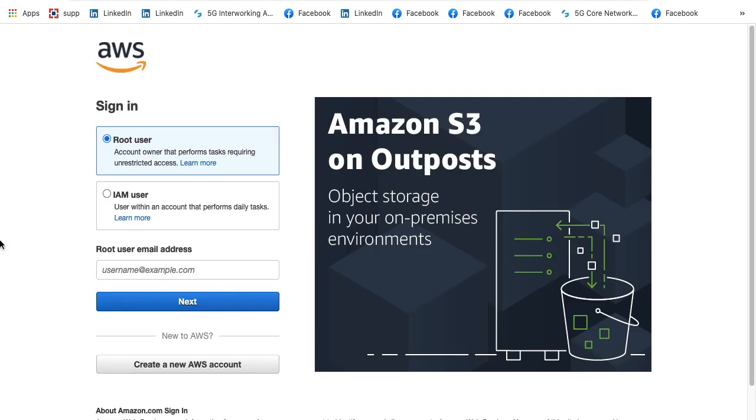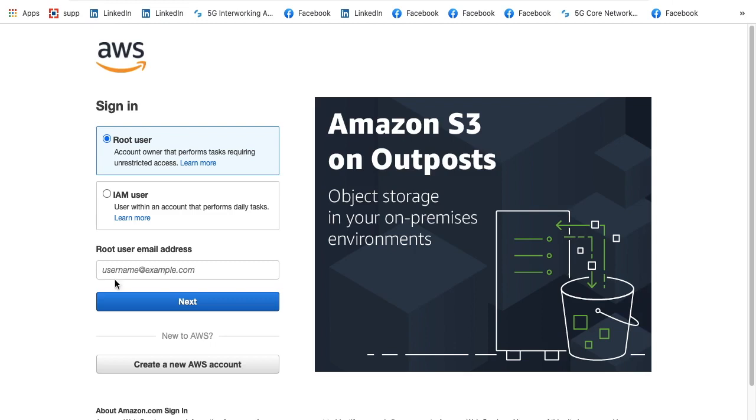While signing in, it gives you two options. Either you want to log in as a root user, or you want to log in as an IAM user. The root user is the user which will have the highest permissions and will have all unrestricted access to all the resources of AWS infrastructure. However, within an organization, I can have multiple IAM users, and those IAM users will have different types of permissions on what they can do with the AWS infrastructure.